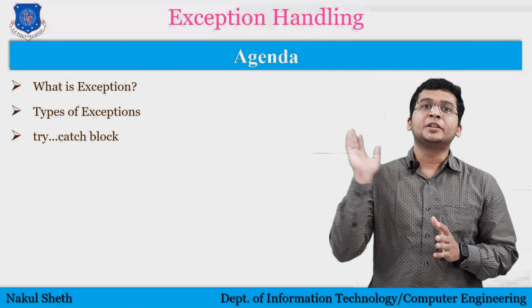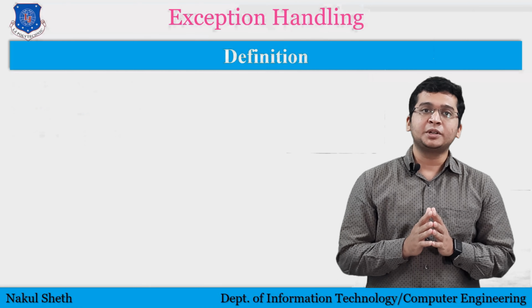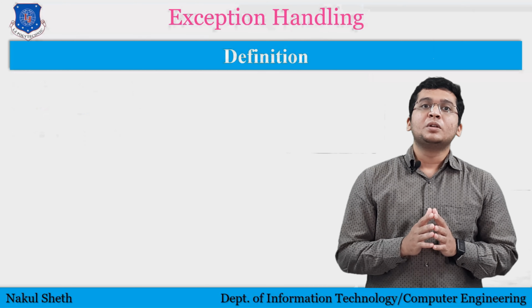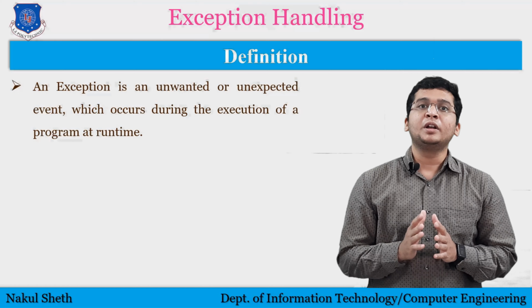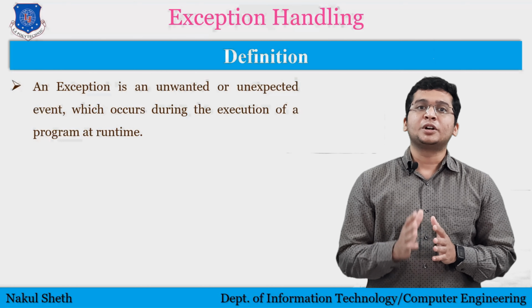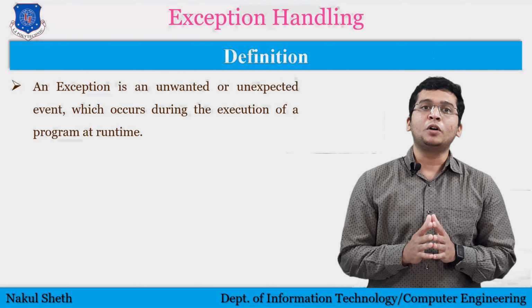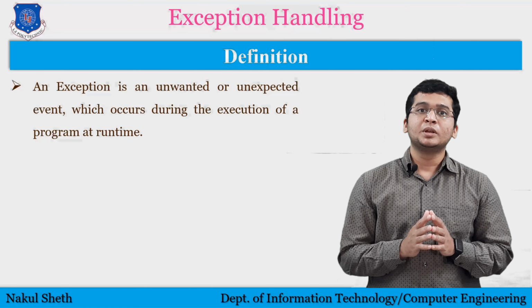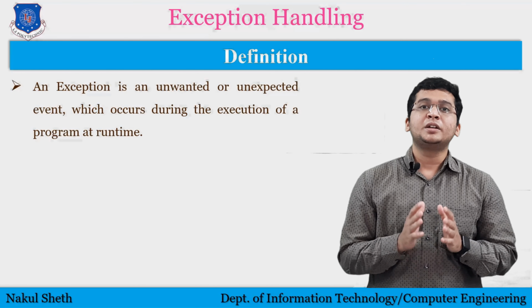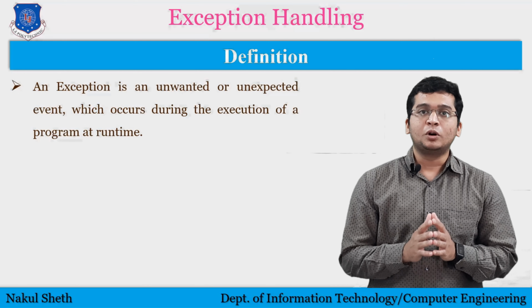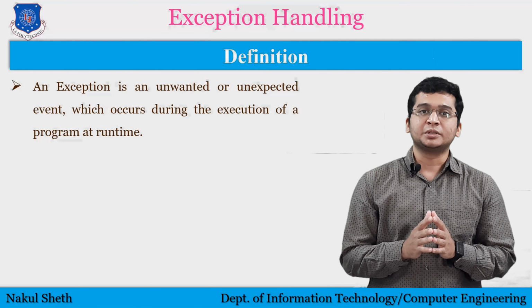Now take a look at the definition of exception here. We can say an exception is an unwanted or unexpected event which occurs during the execution of a program at runtime, which means an event that disturbs the normal flow of a program is known as exception.